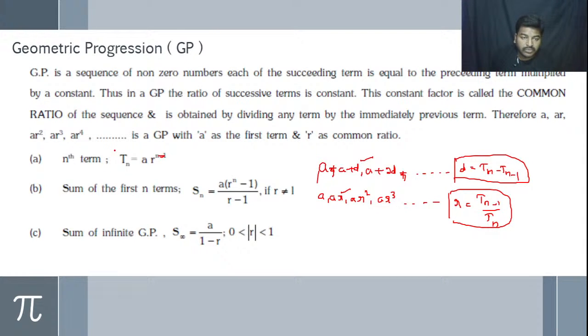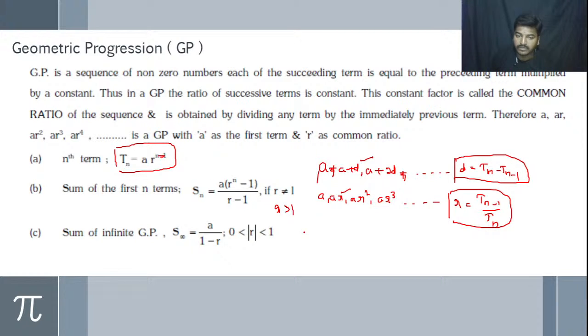Then to find the nth term of a GP, we have to use the formula Tn is equal to A into R power n minus 1. This is the formula to find the nth term of the GP. To find the sum of the first n terms of a geometric progression, we use the formula Sn is equal to A into R power n minus 1 divided by R minus 1 when R is greater than 1.